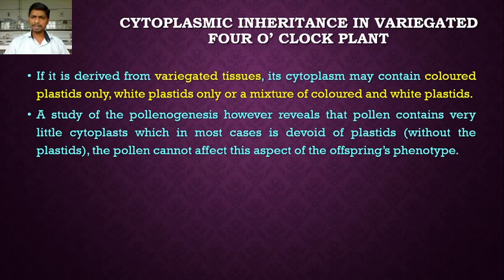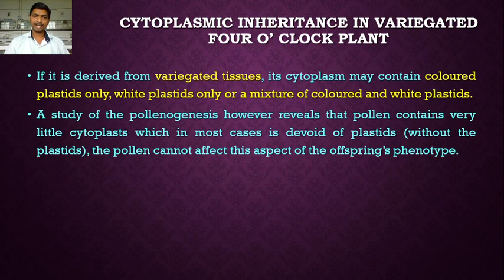So the offspring's phenotype is determined by the cytoplasm of the egg cell, because the pollen contains very little cytoplasm, which in most cases is without plastid. So the pollen cannot affect the inheritance of the offspring's phenotype. It is determined by the female parent only. It is determined by the egg cell only.